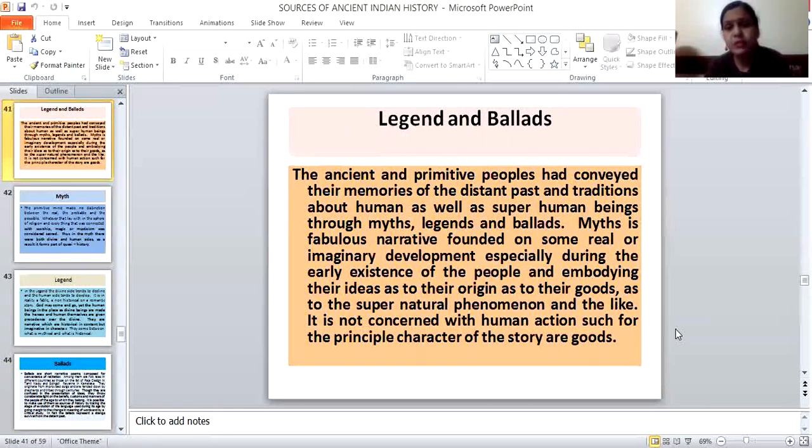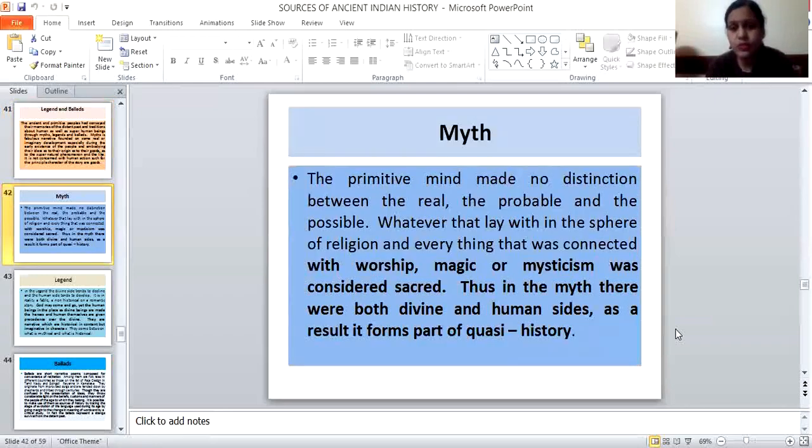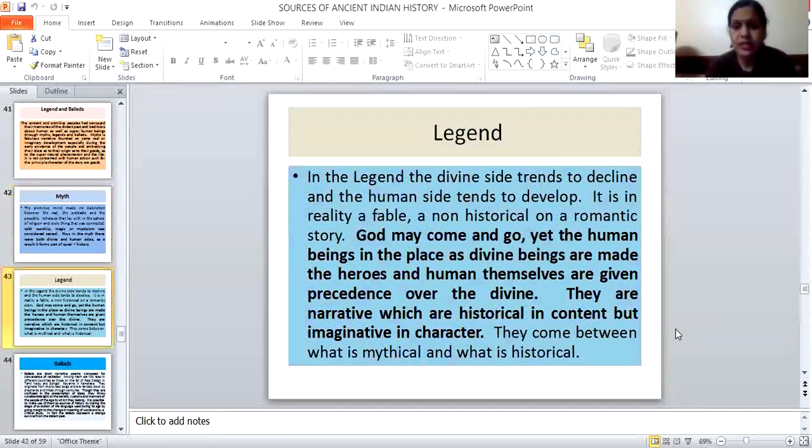Some legends and ballads are also important for historical writing. At that time, human actions and some superhuman beings were mentioned in these legends and ballads. Myths are also very important for writing history. In legends, gods may come and go; human beings take the place of divine beings, and heroes and humans themselves are given precedence over the divine.